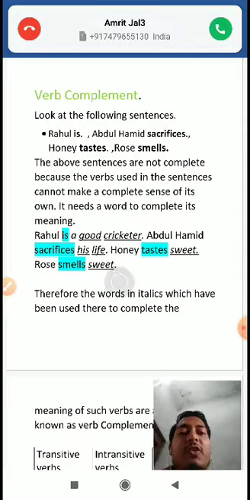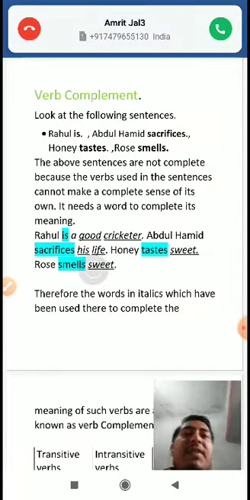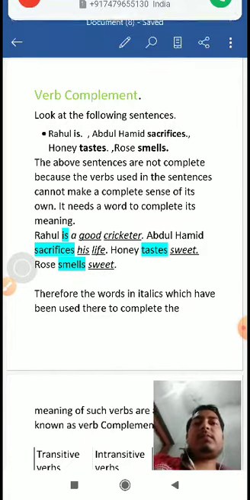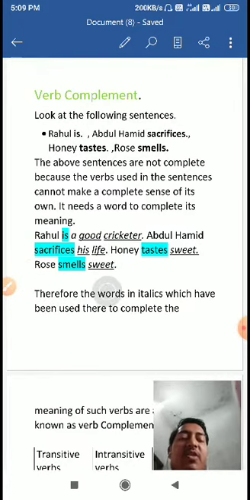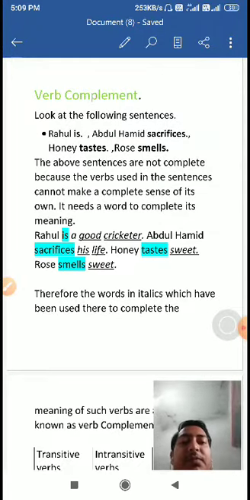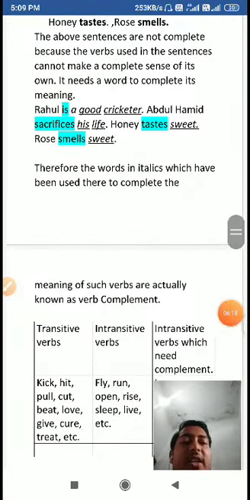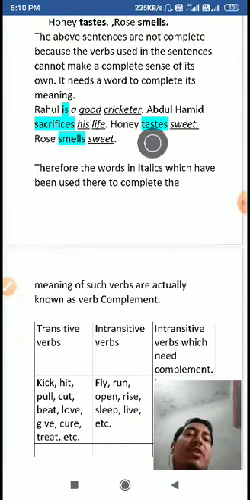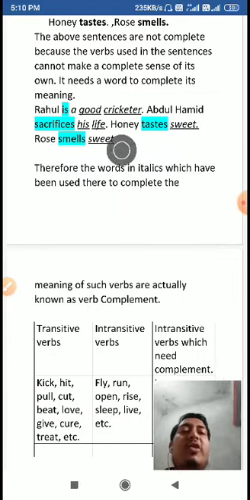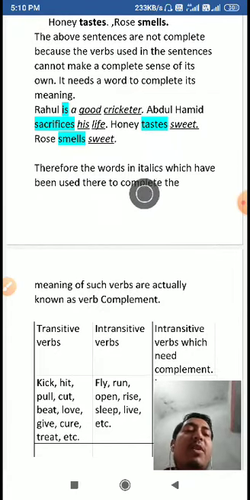Rose smells sweet. So these words which have been added here after the verbs to complete their meaning are known as verb complements. I hope you all would have understood. Actually these verbs are not known as complements. The words which have been added here to complete the meaning of the given verbs are known as verb complements, because they are complementing the verbs.